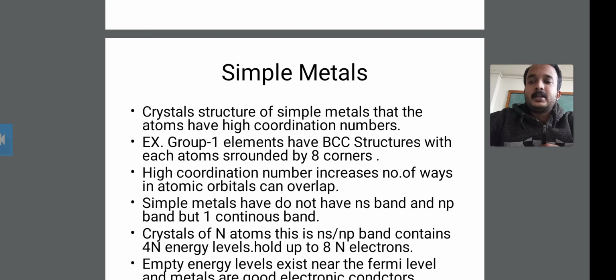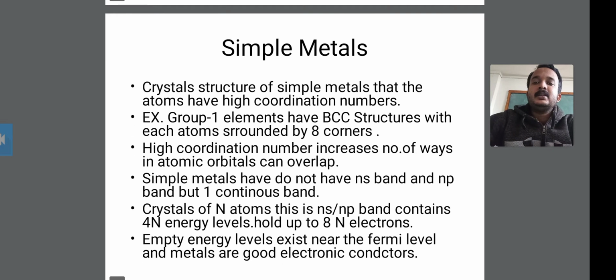In the group 1 elements, each atom has the bcc structure and is surrounded by 8 corner atoms. These are called simple metals: the group 1 elements in the periodic table, which show the bcc structure, with each atom surrounded by 8 corners.